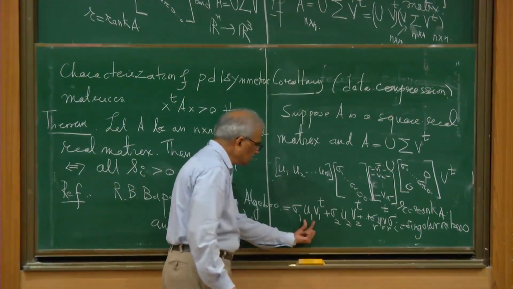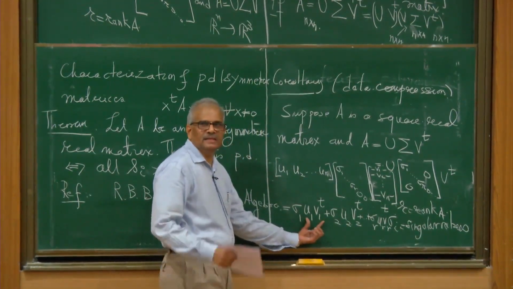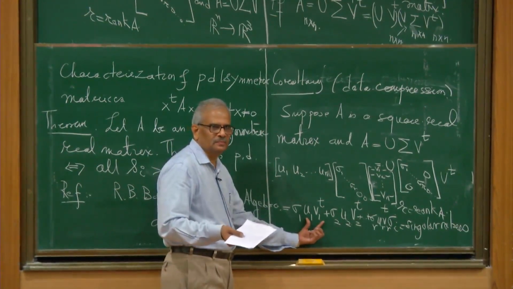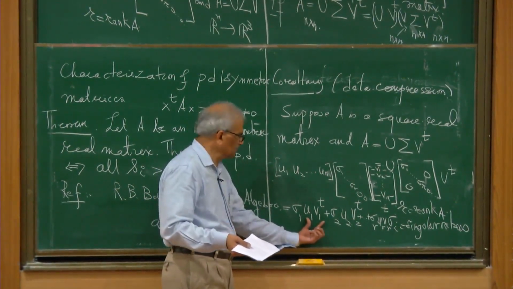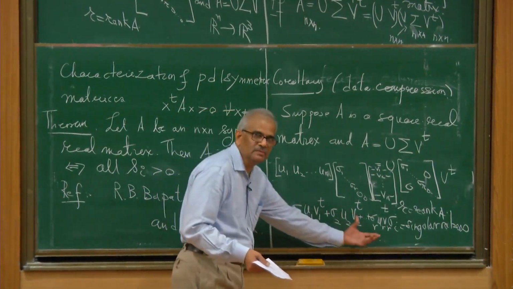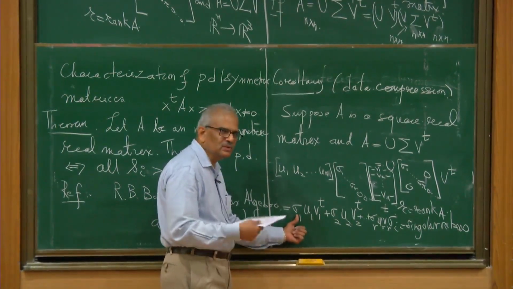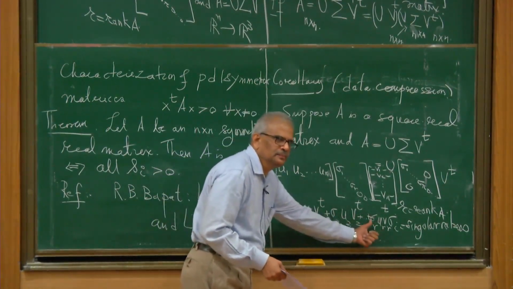U1 is a column vector and this is a row vector, so this is an n by n matrix. So I have written an n by n matrix as a sum of n by n matrices, and the singular values are the multipliers.